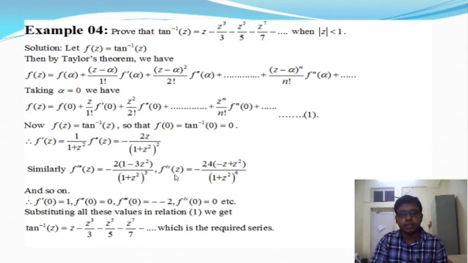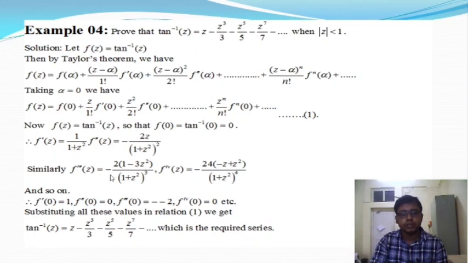As well, the fourth order differentiation of tan⁻¹ z, after simplifying, gives −24(−z + z³)/(1 + z²)⁴, and so on. After that you take the fifth order differentiation, sixth order differentiation.